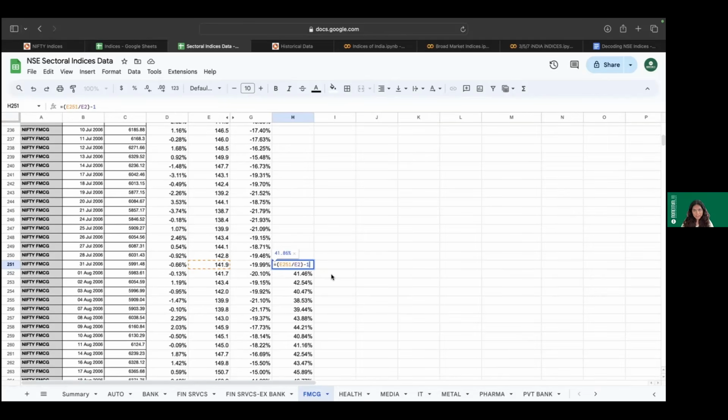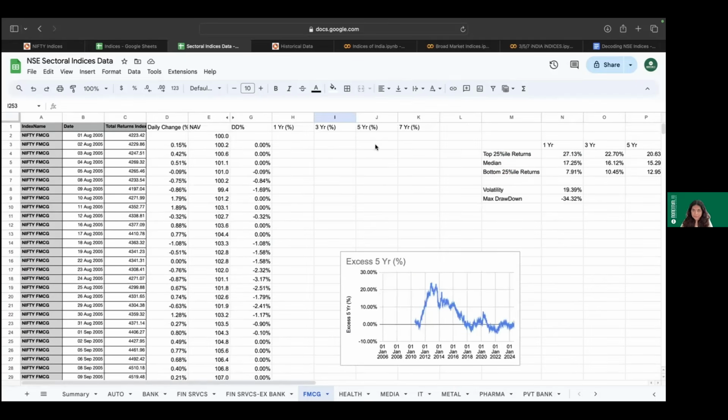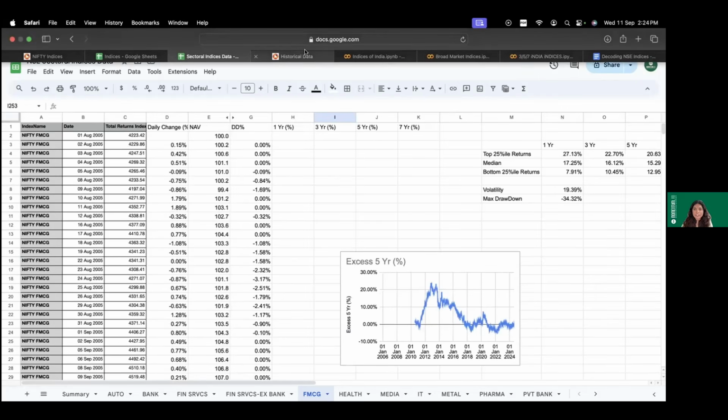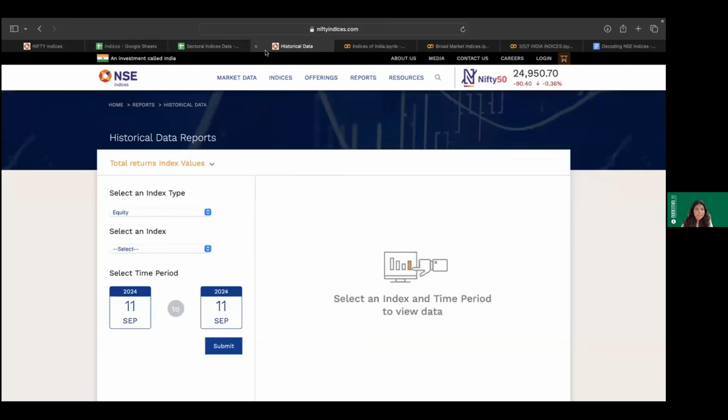What we do when we calculate rolling returns is we see the returns from that particular period. So when I say 1 year rolling return, and the data is starting from 1st August 2005, my 1 year rolling return calculation will start from 1st August 2006. And this will happen similarly for 3 years, 5 years, and 7 years. In fact, to make it easy for people viewing this video, I will be linking this sheet as well, where you can see what has been calculated and how, and these data points are pretty robust.